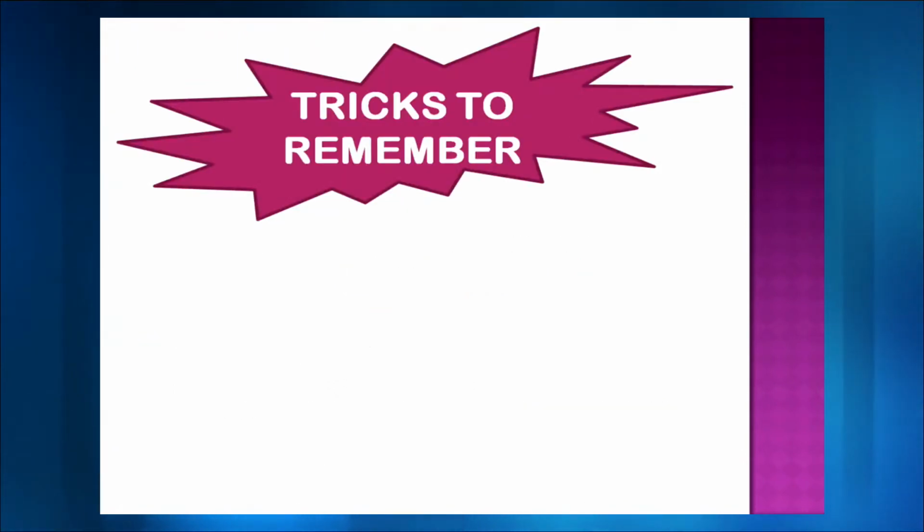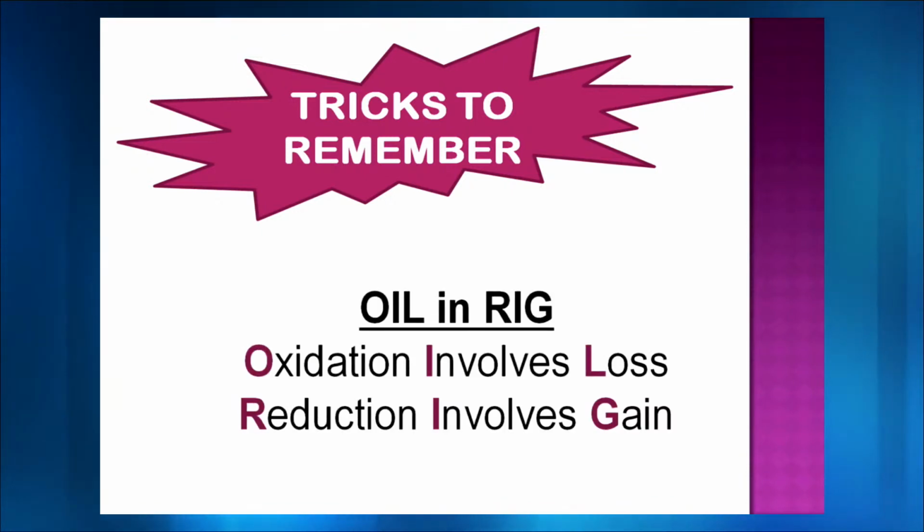As I said, I am going to give you a trick, because I give a lot of tricks for you to remember. Do not cram chemistry, please, never and ever cram chemistry. Just understand it, and I am sure you will fall in love with the subject. So we have a trick for this, and the trick is OIL RIG, right? Dubai and all these countries have a lot of rigs there. Why? Because they are very popular for the oil content there. So what is this OIL standing for? O stands for oxidation, I stands for involves, and L stands for loss. Similarly, for RIG we have reduction, involves, gain.